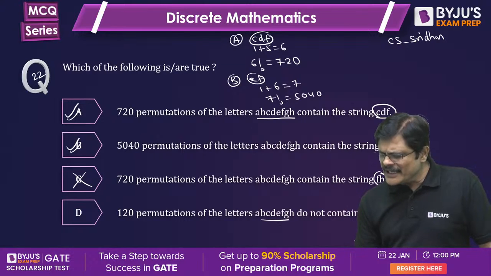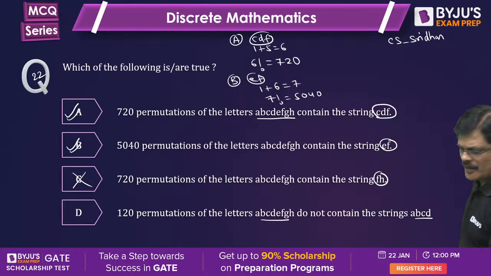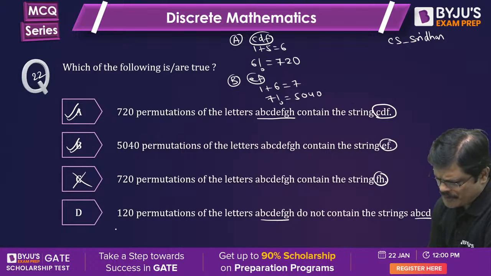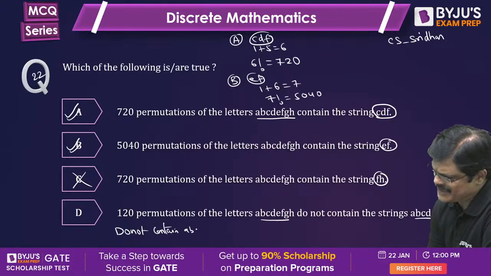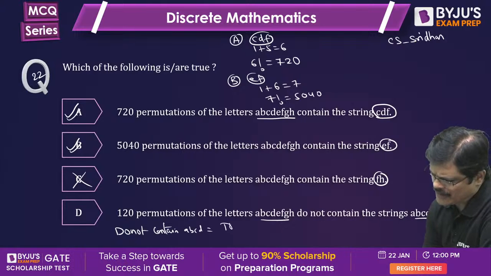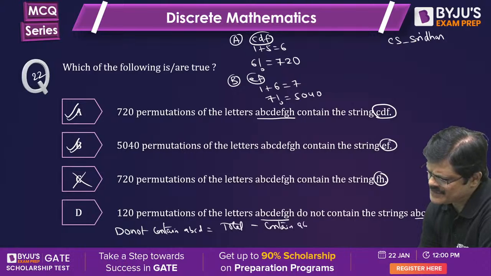Now, do not contain the string ABCD. Last one, you see, do not contain the string ABCD. If you want do not contain ABCD, from the total you remove those that contain ABCD.